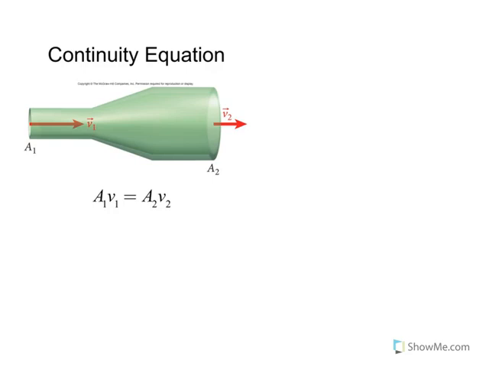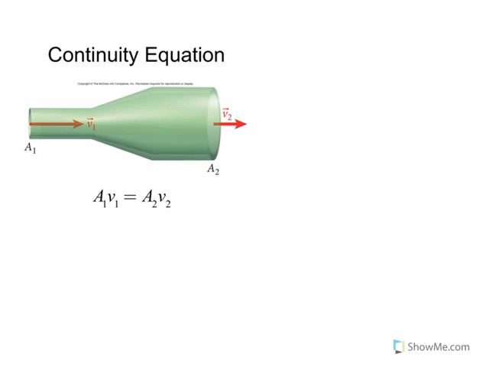And in order to work with these kind of fluids, first we have some equation which is called the continuity equation. And this continuity equation is going to be due to the conservation of mass. Mass is conserved.